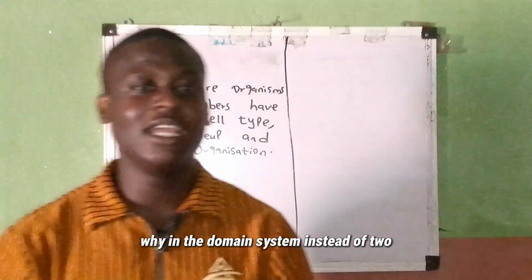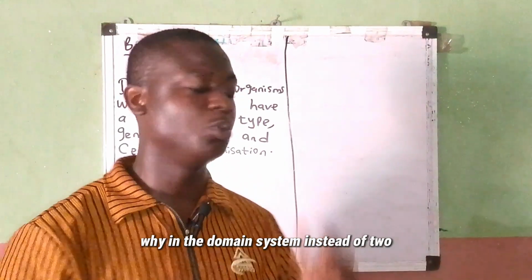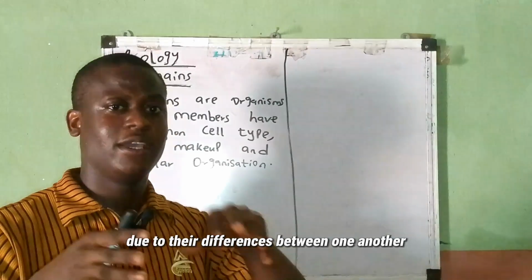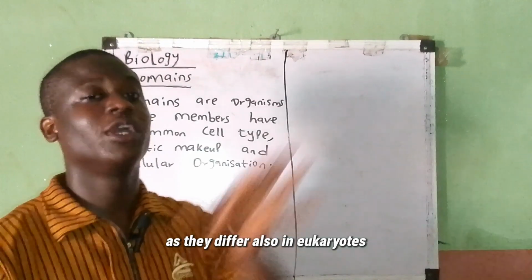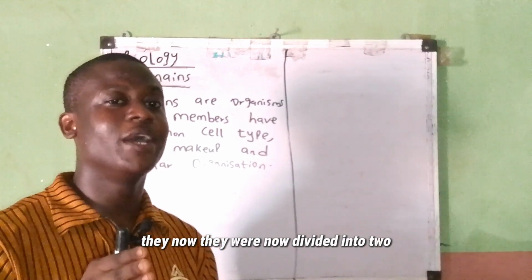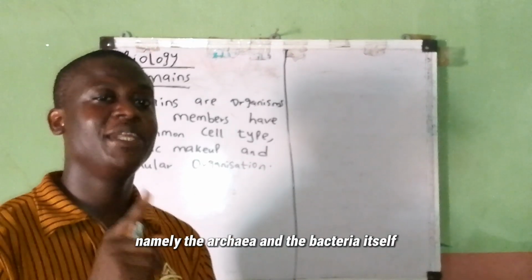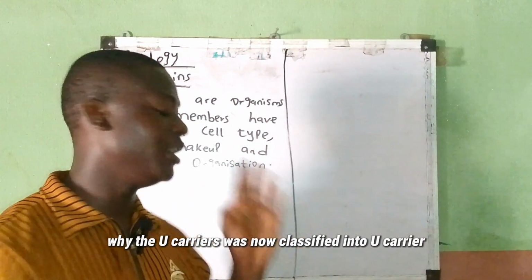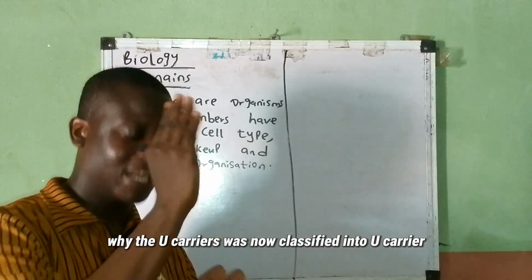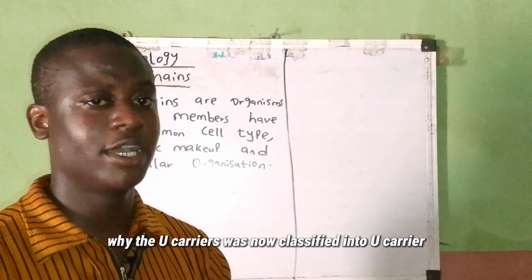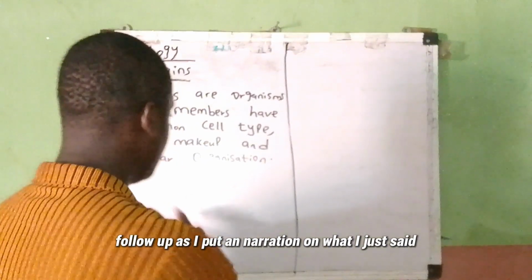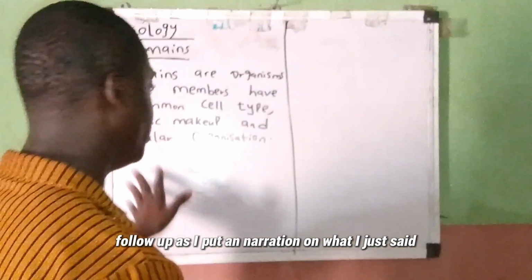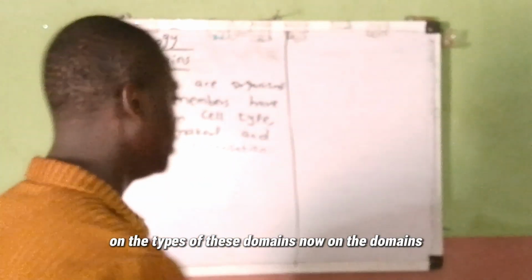While in the domain system, instead of two, the prokaryotes, due to their differences from one another as they also differ from eukaryotes, were divided into two, namely the archaea and the bacteria, while the eukaryotes were classified into eukarya. Are you with me? Now follow up as I put a narration on what I just said on the types of these domains.